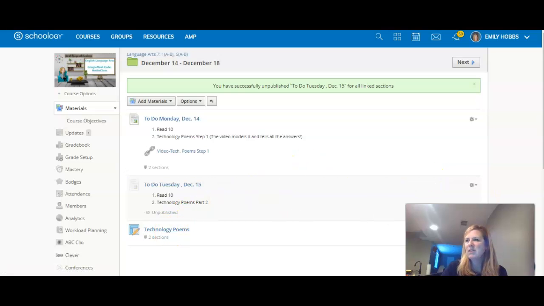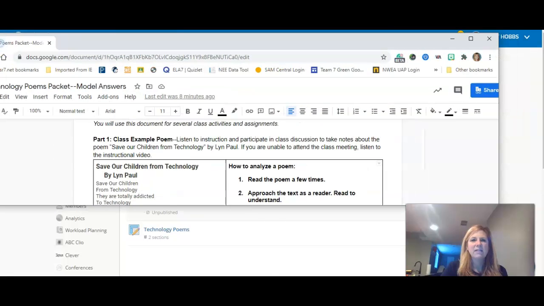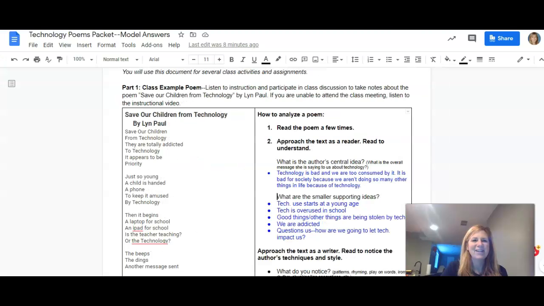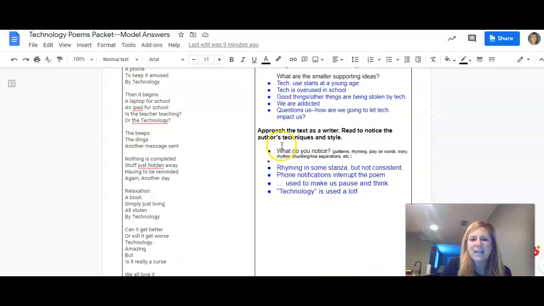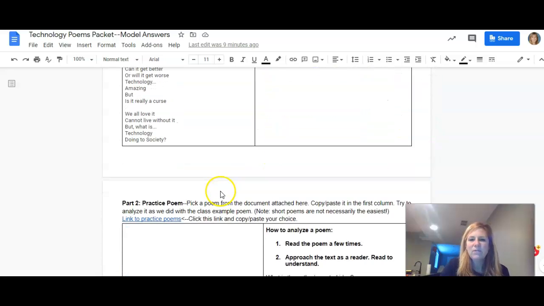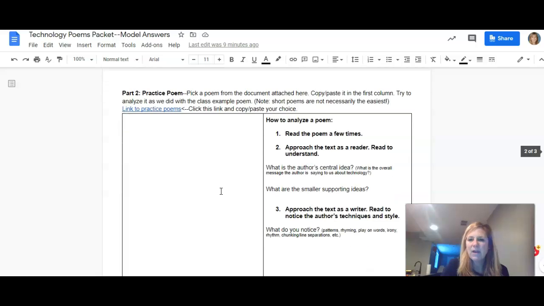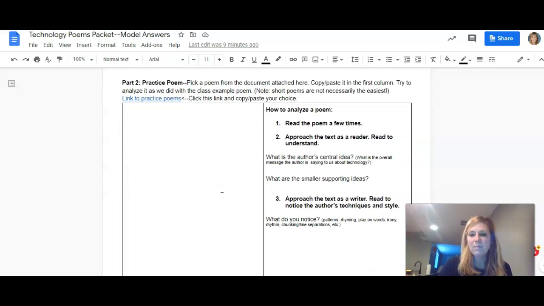you are going to have a document that looks like this. And you've got the answers that you did yesterday because we did Save Our Children from Technology yesterday together. And you read it several times, approached it as a reader, approached it as a writer, talked about the techniques. Now what I want you to do is the same thing, but you're going to pick your own poem to analyze. But you don't just Google search it.